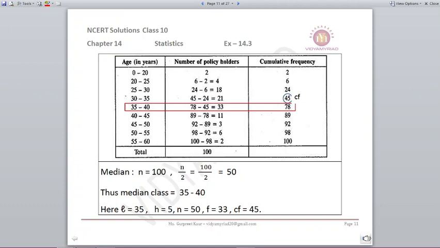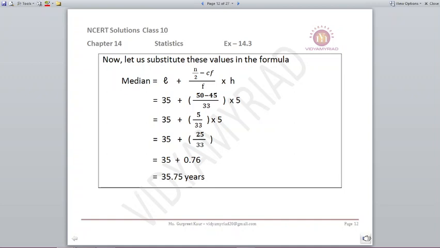It will lie in the median class of 35 to 40, where my frequency will be 33 and my cumulative frequency will be 45, that is before 78. So I know my formula, that is L plus (n by 2 minus Cf) upon f into h. I have all the information with me. I will put this into the formula, that is 35 plus (50 minus 45) upon 33 into 5. On solving, I get 35.75 years.